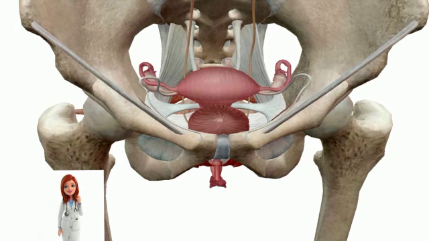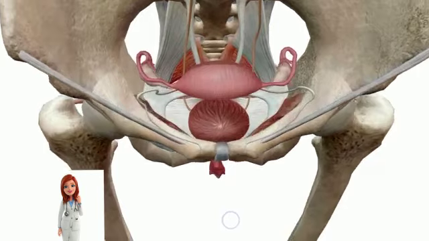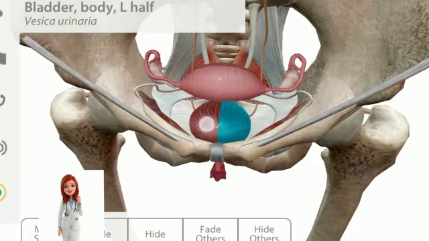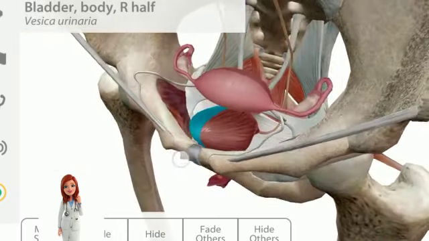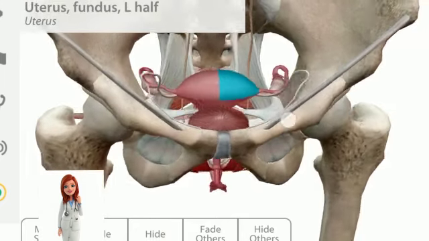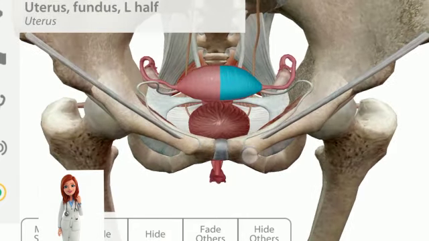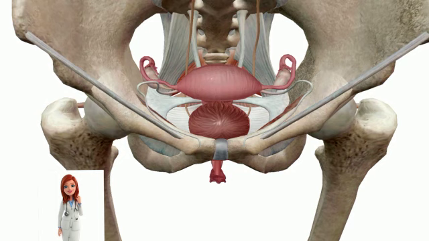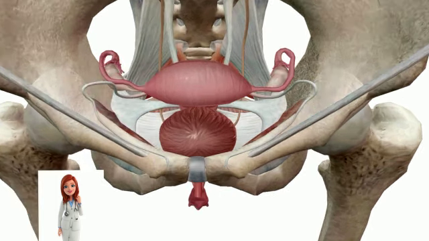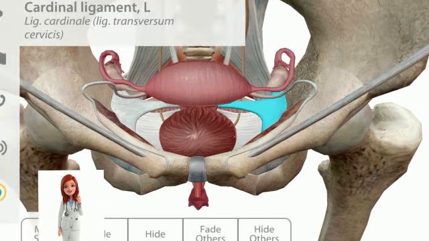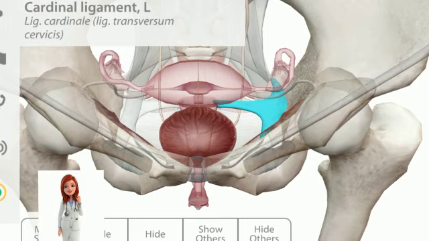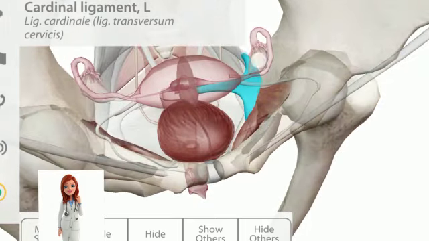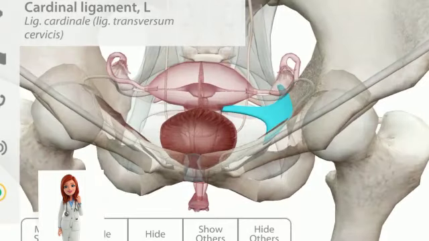Let's have a look at the female pelvic anatomy to understand the uterine pelvic support system. Anteriorly, this globular structure is the urinary bladder. Posterior to it is the uterus, which is anteverted upon it. Now, the supports are basically of two types, the ligaments and the muscles. The first ligament is the cardinal ligament. The cardinal ligament is also known as the transverse cervical ligament or the lateral cervical ligament. Lateral cervical ligament starts from the lateral pelvic walls to the cervix.